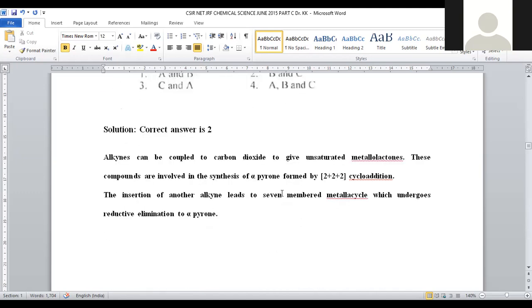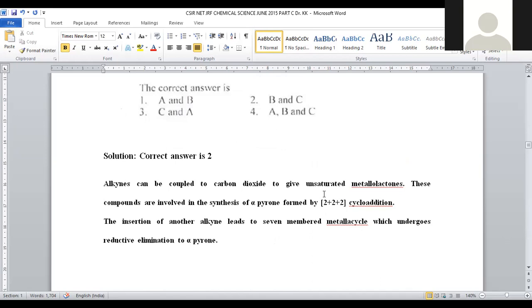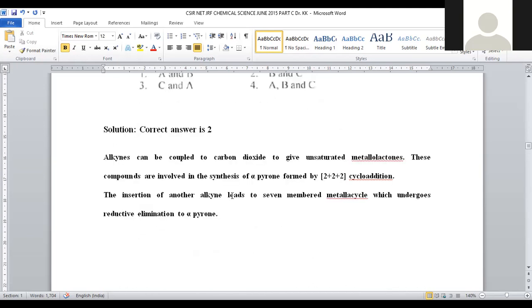Let us see what the correct answers are. Alkynes can be coupled with carbon dioxide to give unsaturated metallolactones. These compounds are involved in the synthesis of alpha-pyrone. This is called a pyrone ring, right? This proceeds with 2 + 2 + 2 cycloaddition. How can we say 2 + 2 + 2? 2 electrons are contributed by this acetylene, 2 electrons by this carbon dioxide, and 2 more electrons by this nickel complex. Simply you can say 2 + 2 + 2.